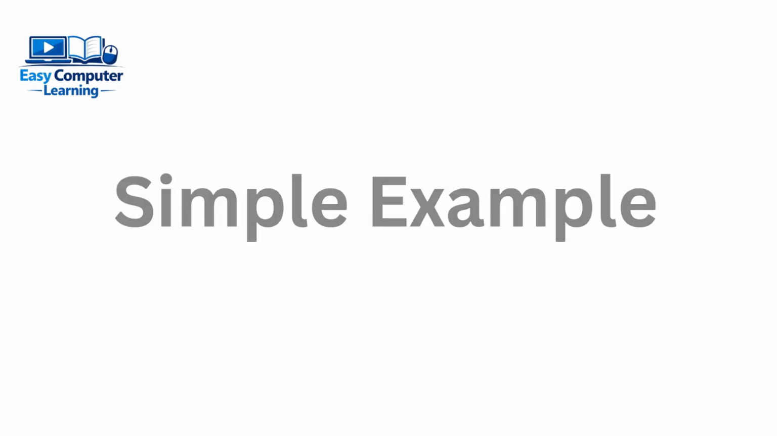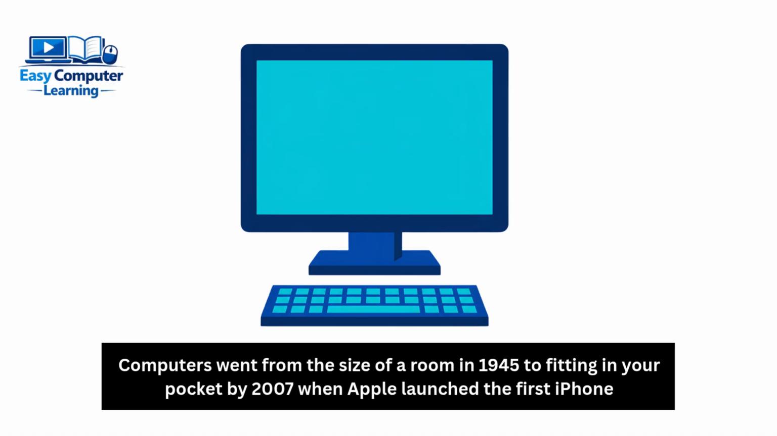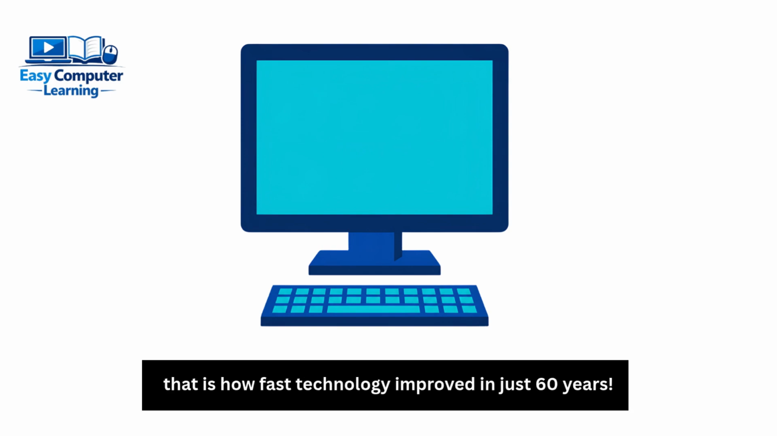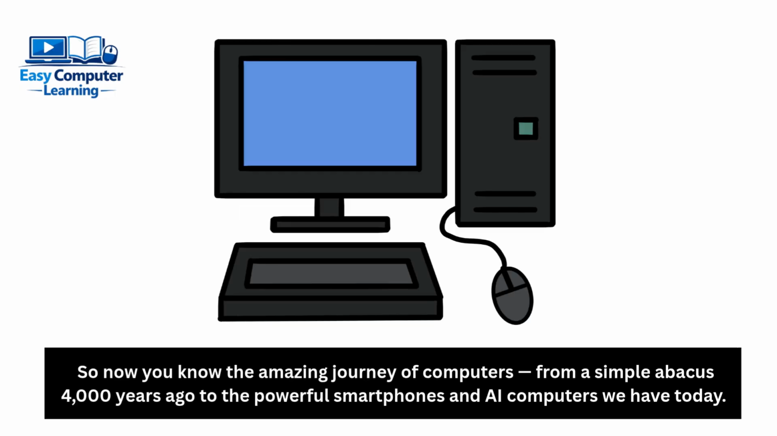Simple example: computers went from the size of a room in 1945 to fitting in your pocket by 2007 when Apple launched the first iPhone. That is how fast technology improved in just 60 years. So, now you know the amazing journey of computers, from a simple abacus 4,000 years ago to the powerful smartphones and AI computers we have today.